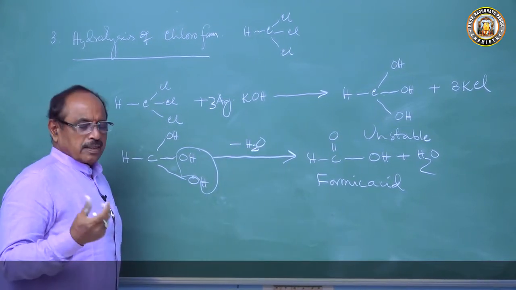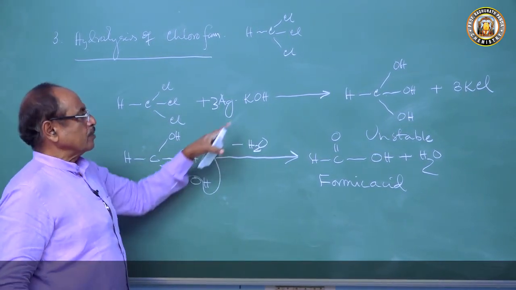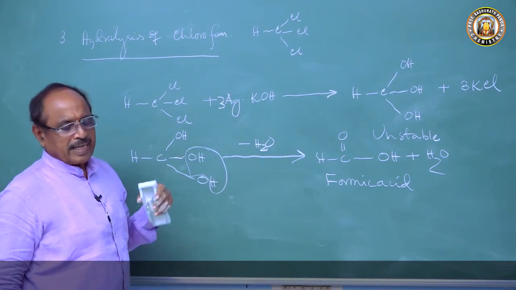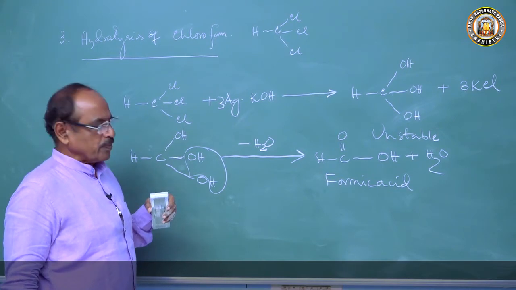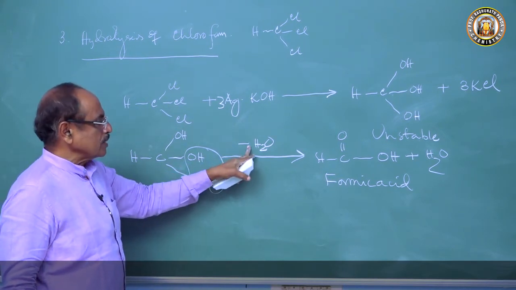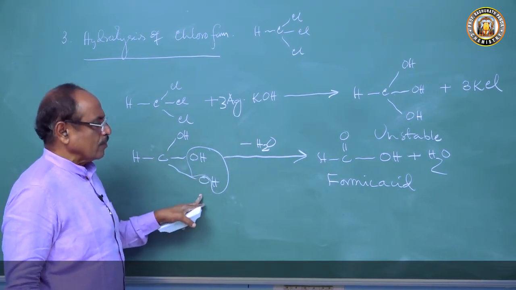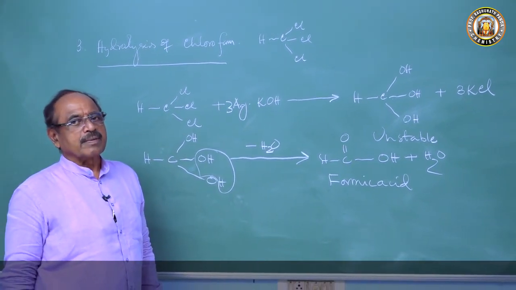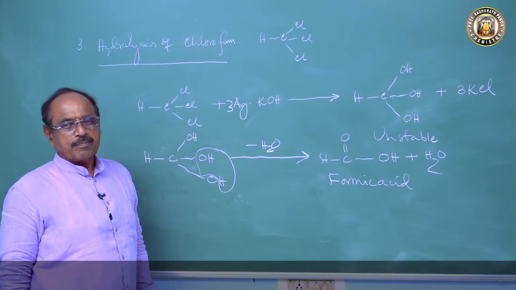So when the chloroform is heated or refluxed with potassium hydroxide, it forms a trihydroxy product, an unstable product, which loses a molecule of water to produce the formic acid and water. This is the way the formic acid can be prepared.